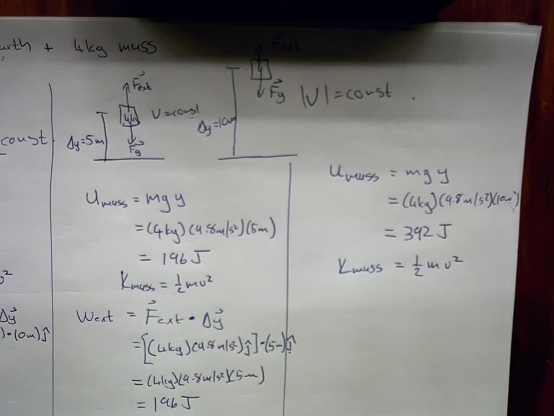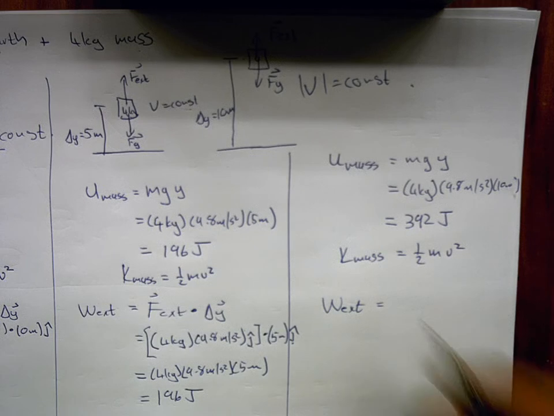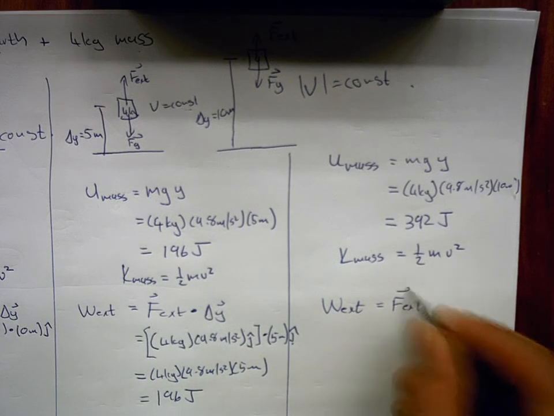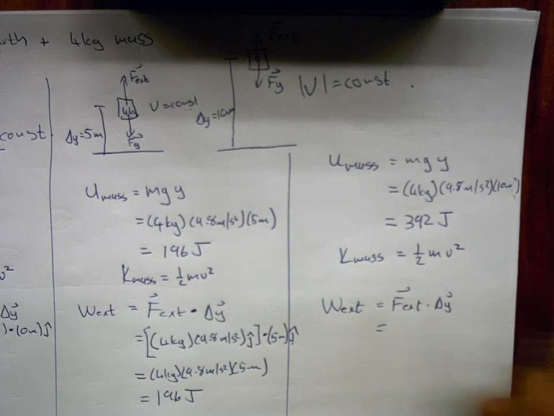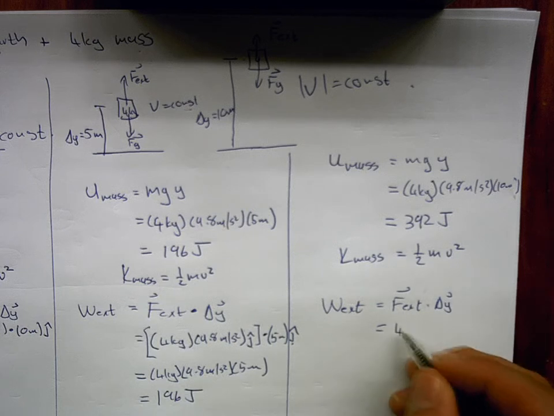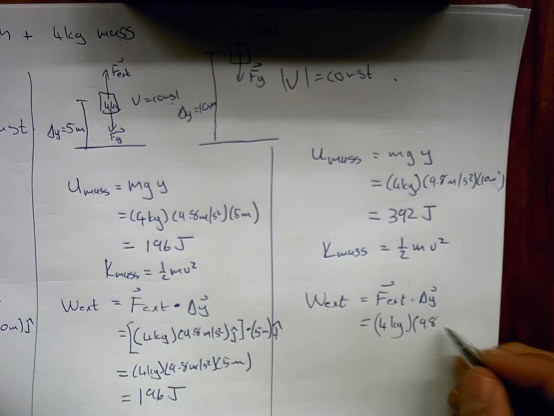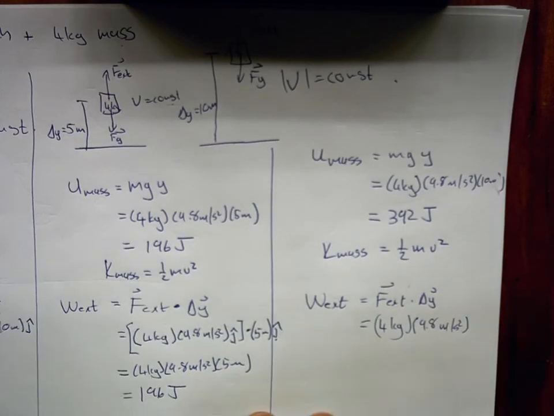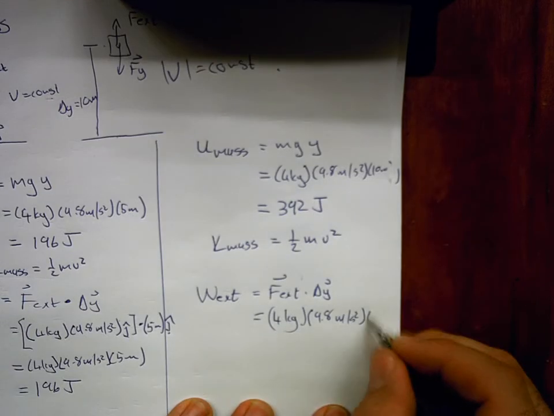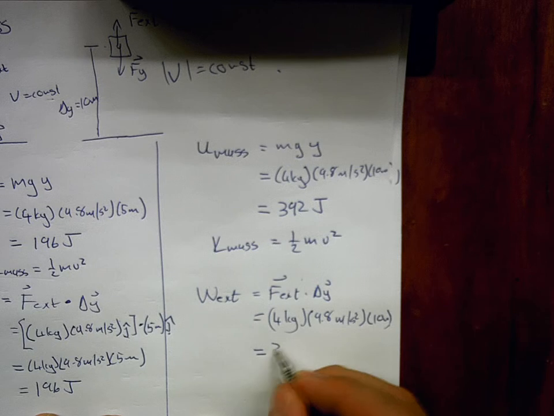Over here, doing the exact same equation, the amount of work done by the external force is equals to our external force dot our displacement. These two are again in the same direction, so the dot product just becomes this magnitude times that magnitude. So we again have 4 kilograms times 9.8 meters per second squared times now a 10 meter displacement. And this just equates to 392 joules.